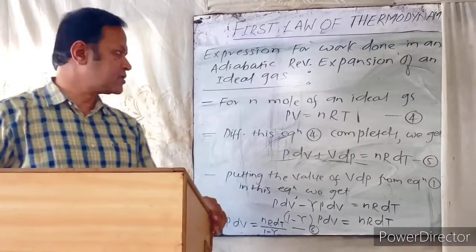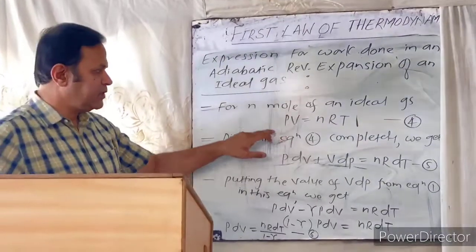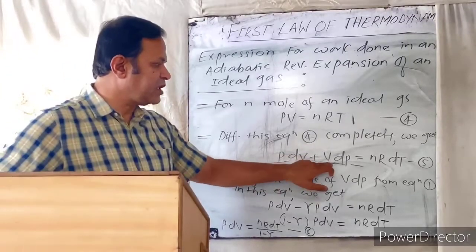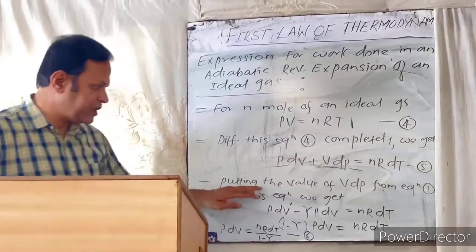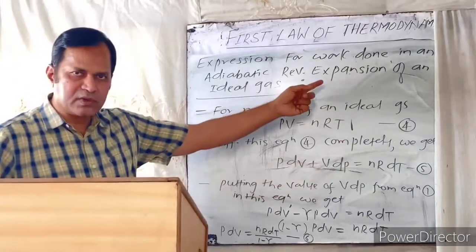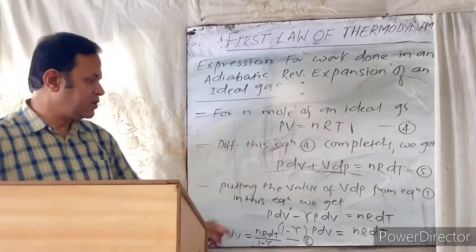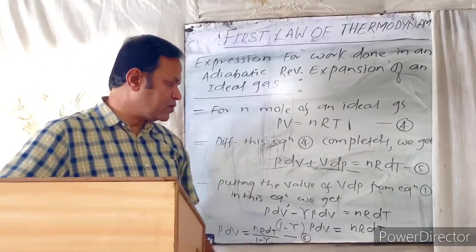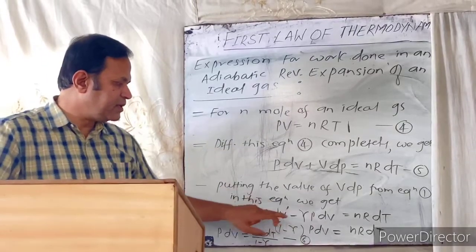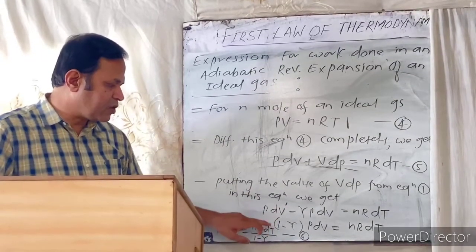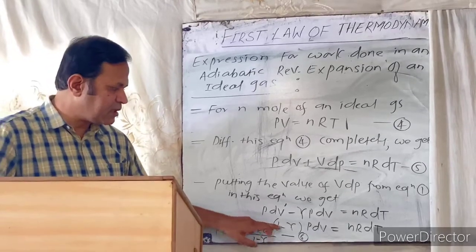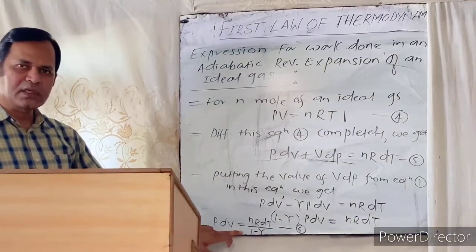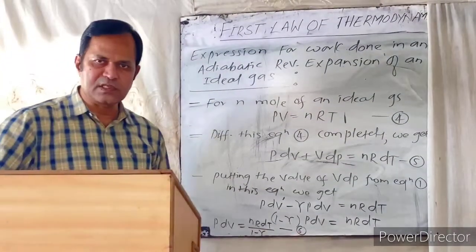For 1 mole of ideal gas, PV is equal to nRT. If we differentiate this equation 4 completely, we get P dV plus V dP is equal to nR dT. Now putting the value of V dP from the corresponding equation into this equation, we will get P dV minus gamma P dV is equal to nR dT. Now here, you can take dV common. Now if you take the common, the equation becomes (1 minus gamma) P dV is equal to nR dT. Therefore, P dV is equal to nR dT divided by (1 minus gamma). This is equation number 6.